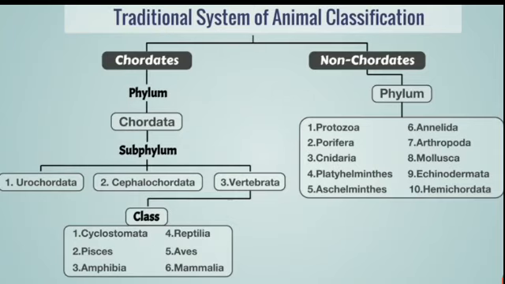Now the non-chordates. Non-chordates phylum is divided into, first one Protozoa, second Porifera, Cnidaria, Platyhelminthes, Aschelminthes, Annelida, Arthropoda, Mollusca, Echinodermata, Hemichordata. Like this, it is divided into 10 phylum. Non-chordata is divided into 10 phylum and Chordata is divided into 3 phylums.